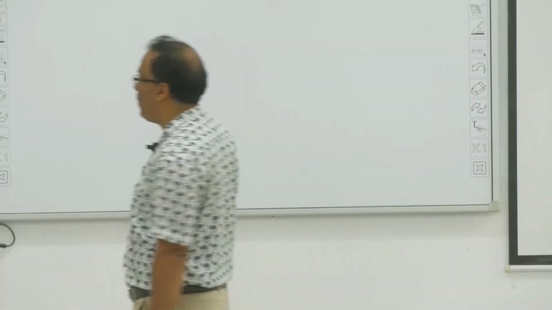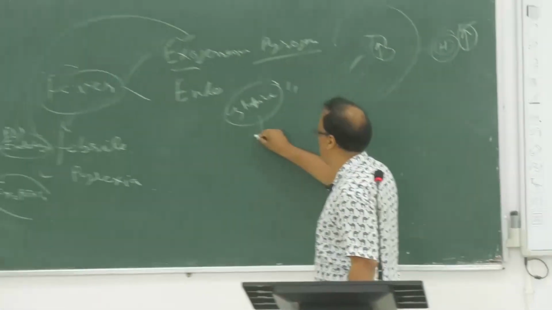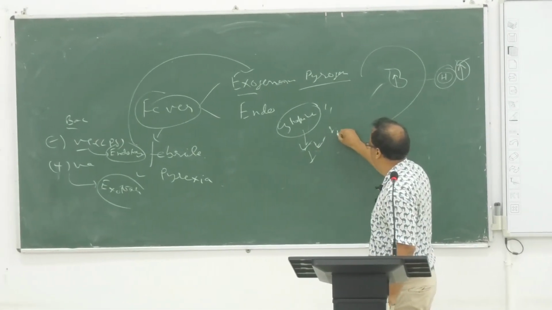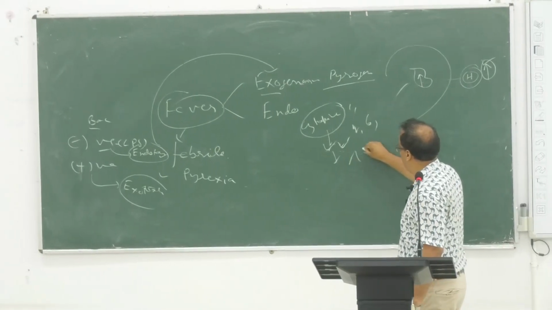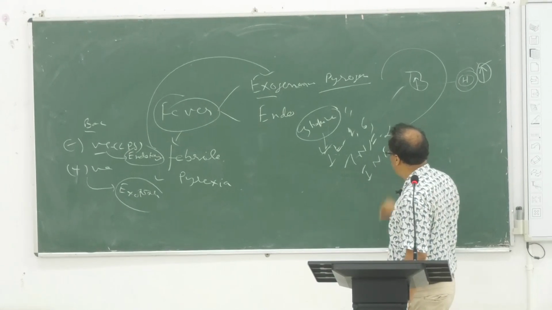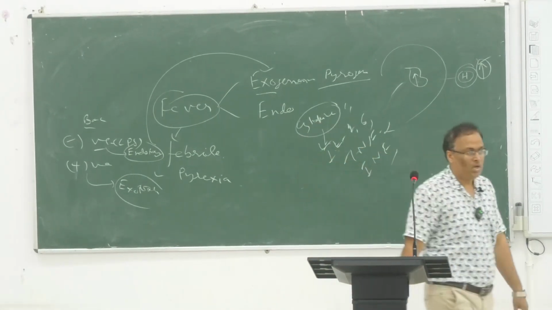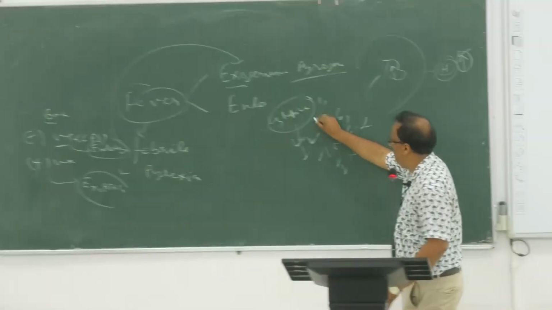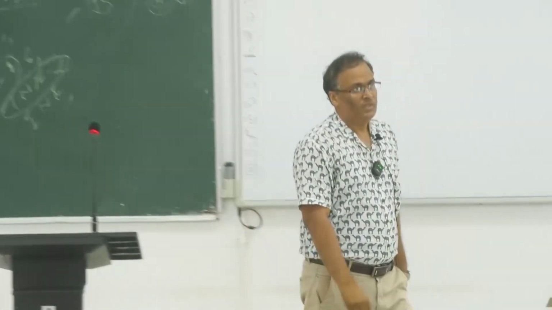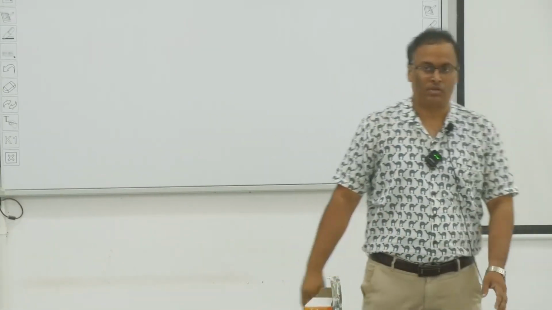The cytokines, or endogenous pyrogens, responsible for our fever are interleukin 1, interleukin 6, TNF alpha and interferons. These are the cytokines or endogenous pyrogens responsible for our fever. Among them, the most important are interleukin 1 and TNF alpha. They are strong cytokines responsible for the production of our fever.